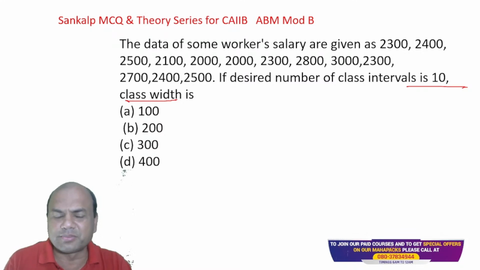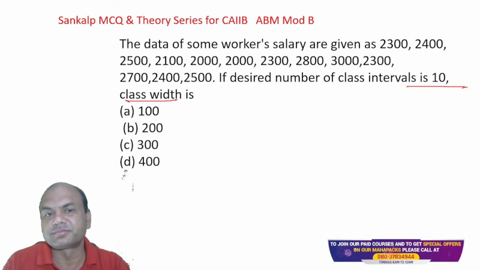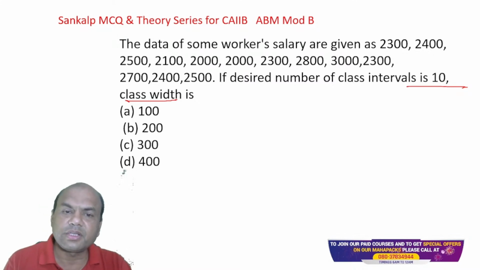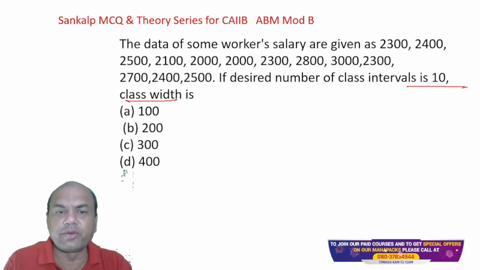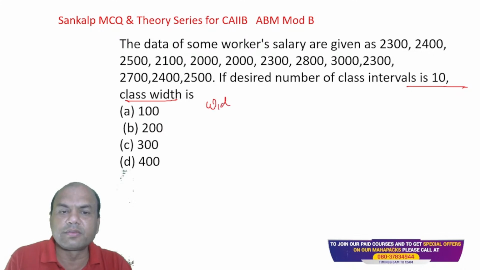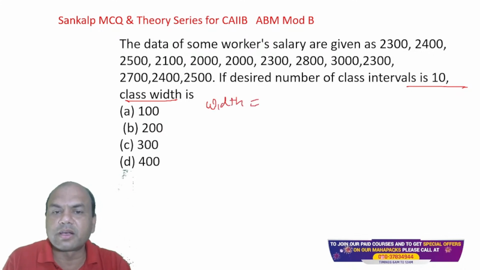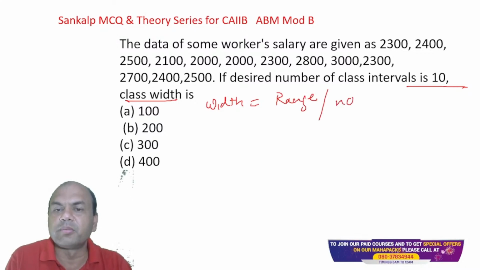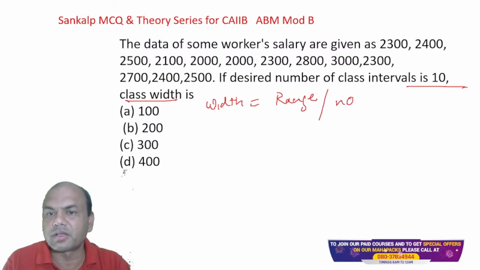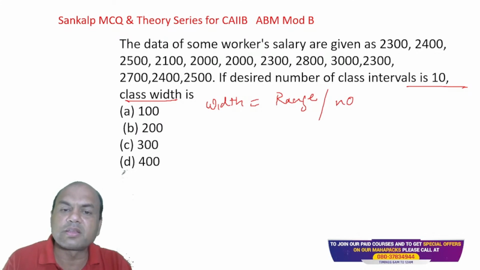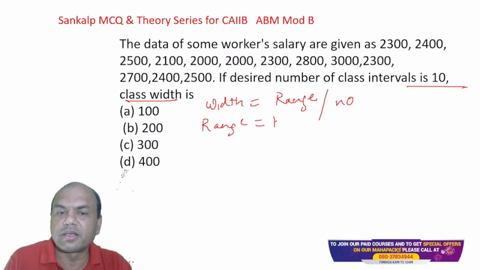See here, it's very simple. Firstly, let me see how many of you are answering this. So suppose width equals range divided by number. Number means the number of classes. How many intervals are required? What is range? Range equals highest minus lowest.